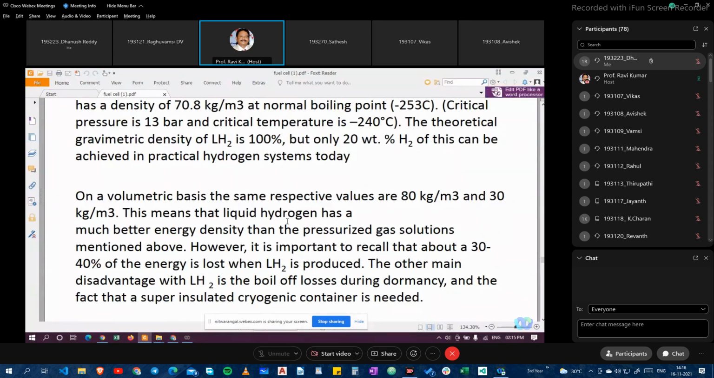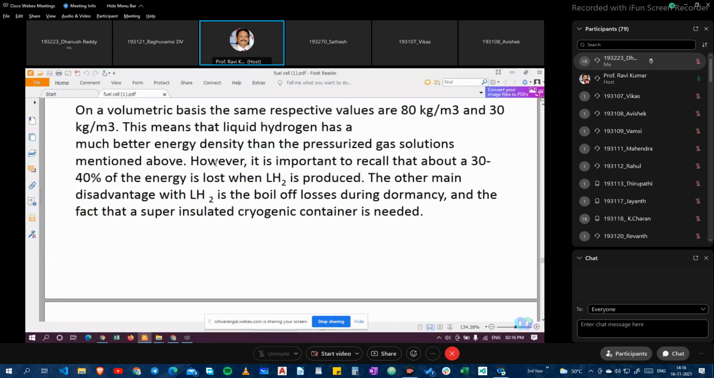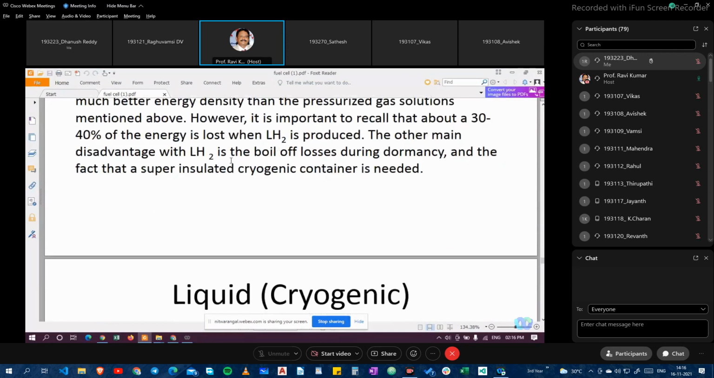The other main disadvantage with LH2 is the boil-off losses during dormancy, and the fact that a super-insulated cryogenic container is needed for storing the liquid hydrogen system. Compared with gaseous storage, cryogenic tankers have to be used for this. And a liquid cryogenic tank looks like this.